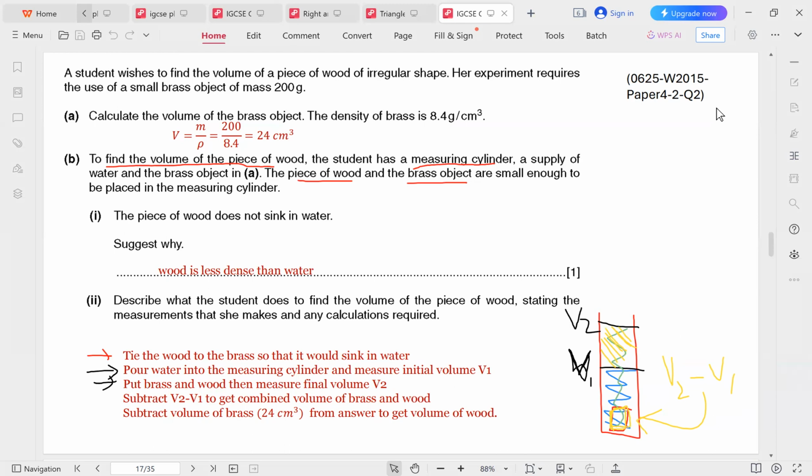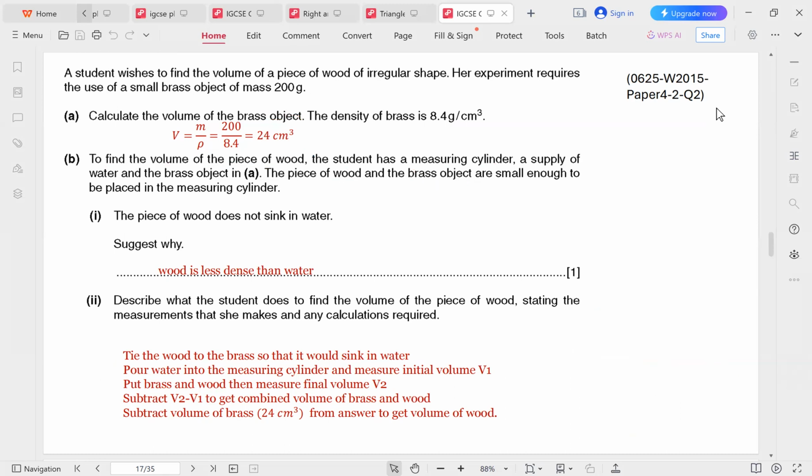We only want the volume of the wood. So after subtracting, to get the volume of the brass and wood together, we subtract the volume of the brass that we already found in order to get the volume of the wood. The volume of the brass was found in question 8, it's equal to 24 centimeters cubed. So we just subtract that from the answer, and that gets us the volume of the wood.